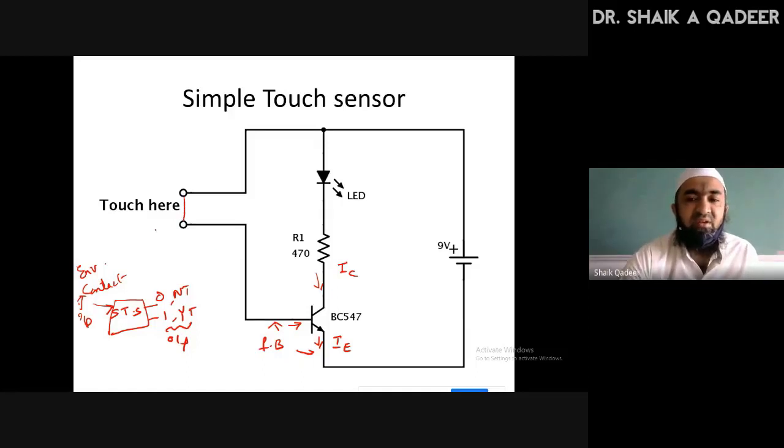If we close this circuit, you see the VCC, which is 9 volts, coming through this particular conductor. Let us suppose that this conductor has some load resistance RL. With that it is making the contact and letting the base to emitter junction get forward biased. In that case, what happens? This LED glows. Agree or not?